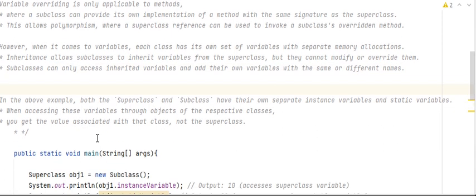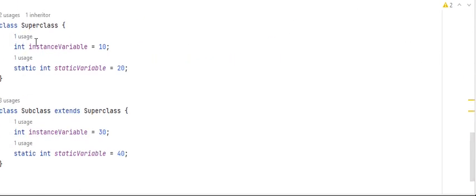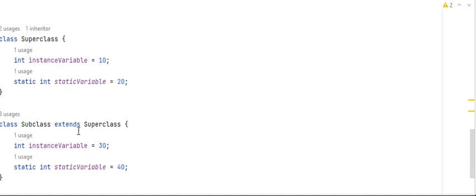Now let's check the example. We have a superclass and a subclass, and as I said, an instance variable and a static variable. When accessing these variables through the object of the respective class, you get the value associated with that class. So in the superclass we have an instance variable 10 and a static variable 20, and in the subclass, with the same names, we are providing 30 and 40.